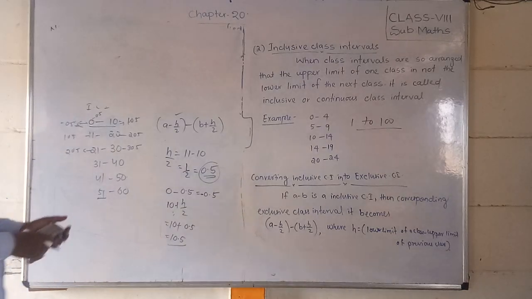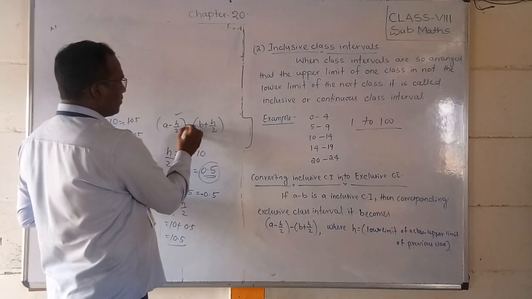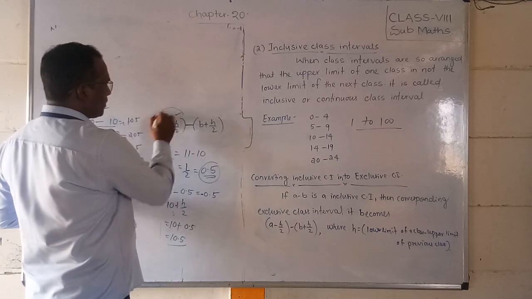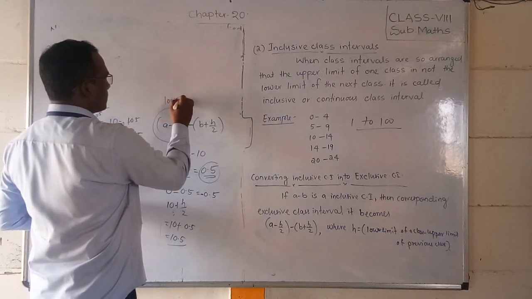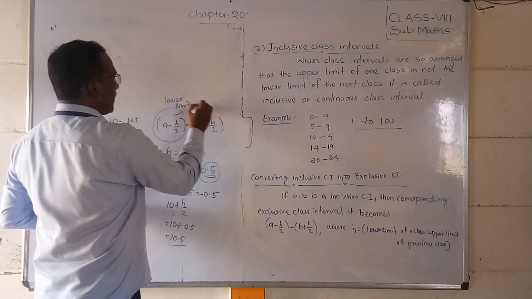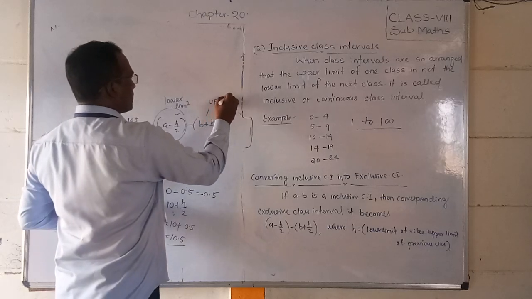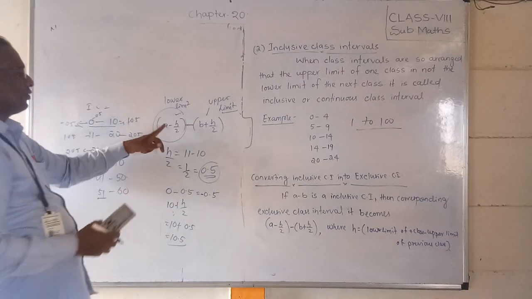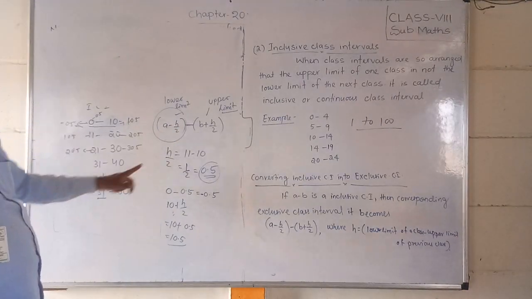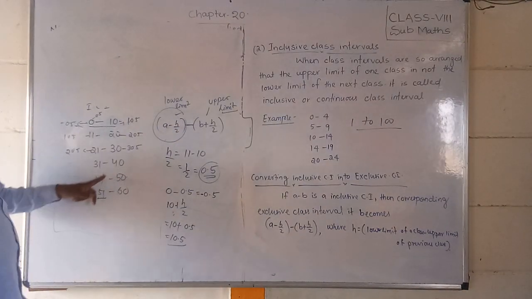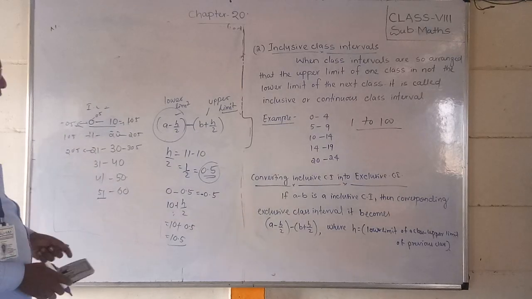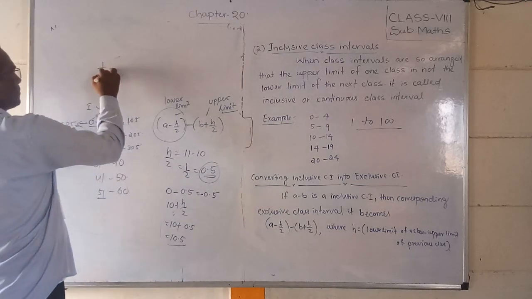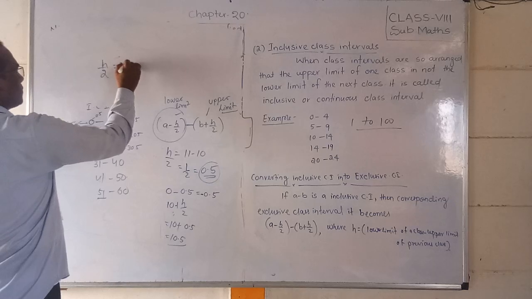This is not a minus, it is a dash. This is the lower limit and this is the upper limit of any class. In any class you can find the value of h by subtracting. Remember, son, h by 2 value will always come 0.5.